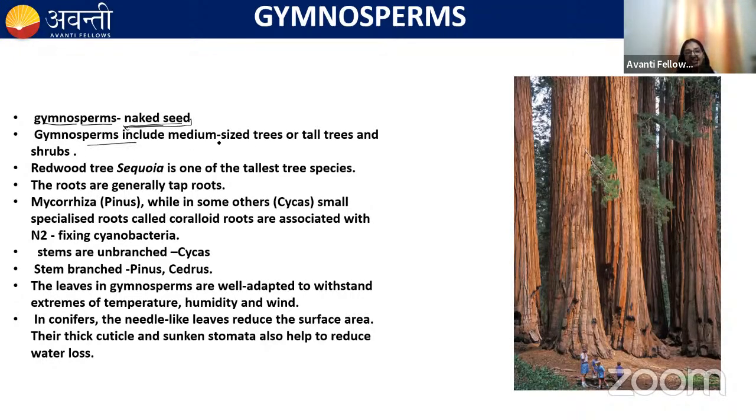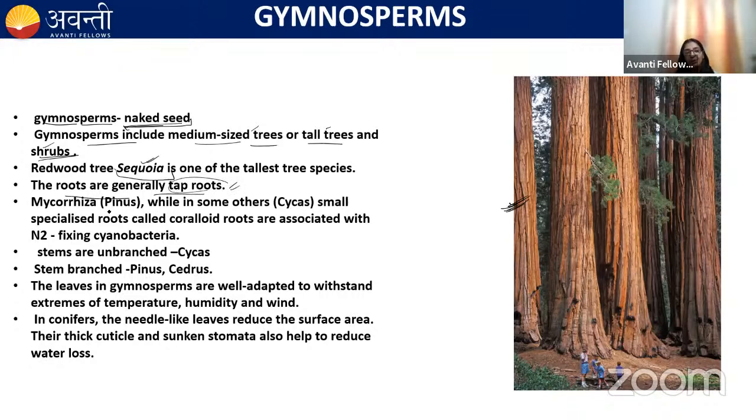Gymnosperms usually consist of medium-sized trees, tall trees and shrubs. They never include herbs. Remember this, the gymnosperm includes medium-sized trees, tall trees and shrubs, but never herbs. And you can see in the image, these are the sequoia trees, which are the tallest and very giant trees. Remember this. You can see in the image how tall they are. And the roots are generally taproot.